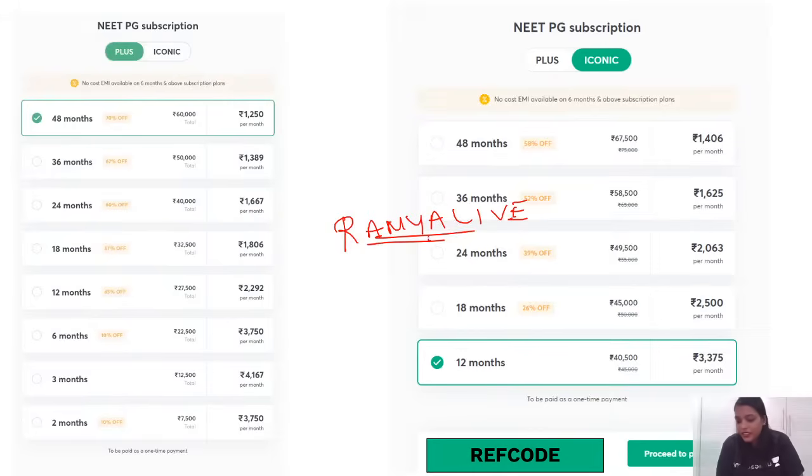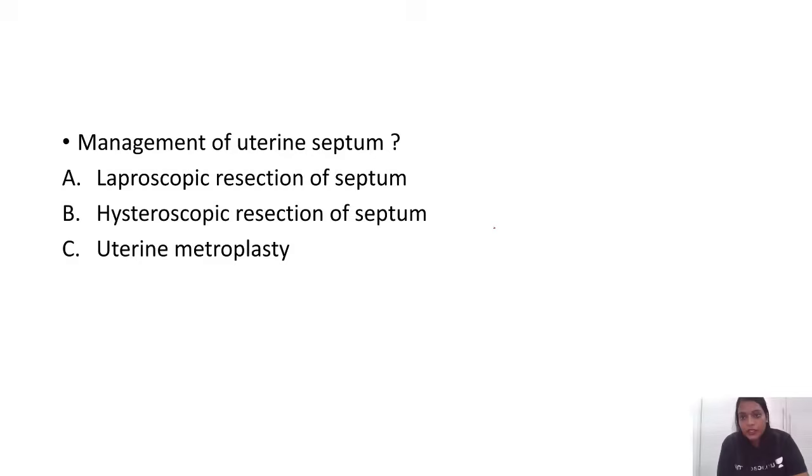Okay, let's start with the questions. Next question: what is the management of uterine septum? If I remember, this is a repeat question, guys. It was also asked in NEET 2019. I don't know, there was some confusion regarding the options. If your options were laparoscopic resection of septum, hysteroscopic resection of septum, and uterine metroplasty, what is the correct answer you have here? Very good, excellent, Ashish. The best answer or the correct answer here is hysteroscopic resection of the septum.